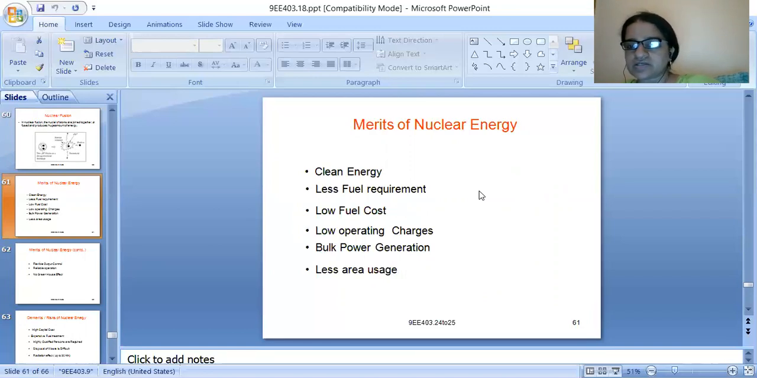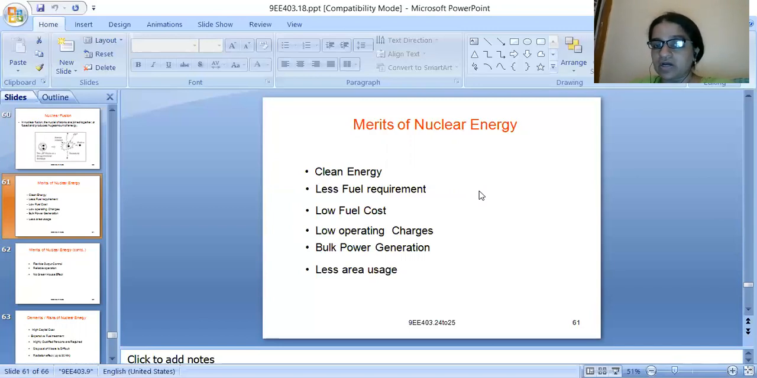Other than this, you can use nuclear energy to generate electrical energy. Fuel cost is also low as we have abundant reserves in our country. Low operating charges, bulk power generation, less area usage. As you are using less material, less area is required. Next, bulk power generation: you can generate more power.